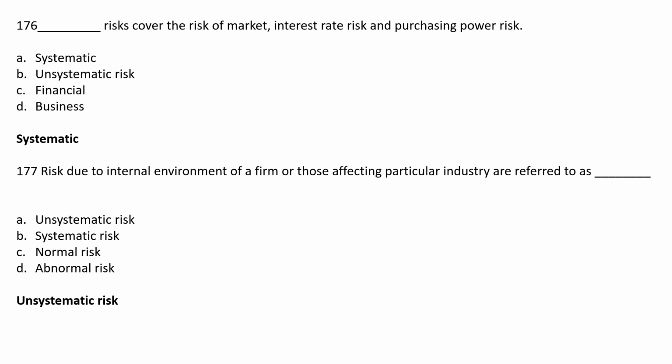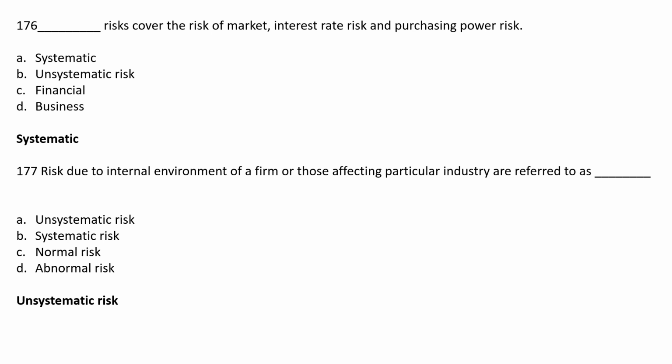Dash risk covers the risk of market, interest rate risk and purchasing power risk. Option A systematic, option B unsystematic, option C financial, option D business. The correct answer is option A, systematic. Systematic risk covers the risk of market, interest rate risk and purchasing power risk.